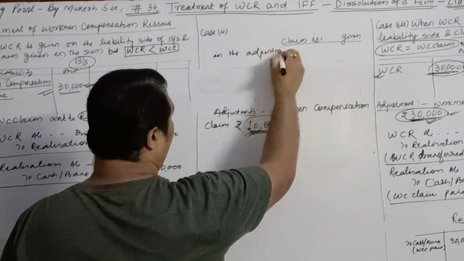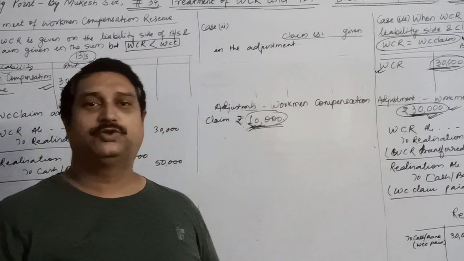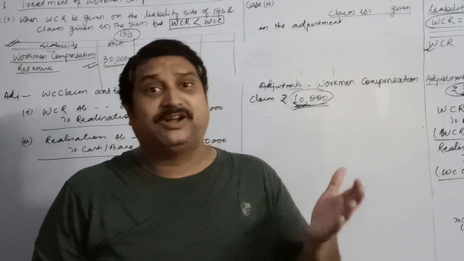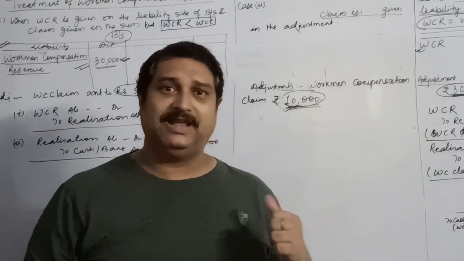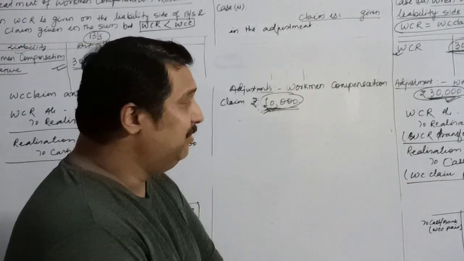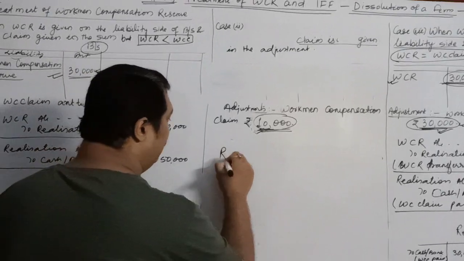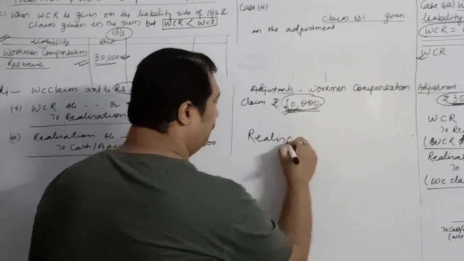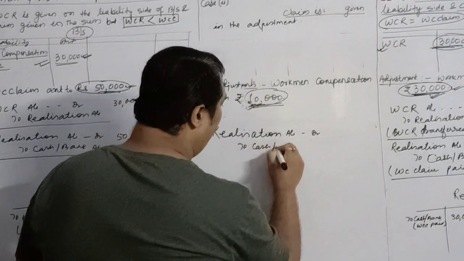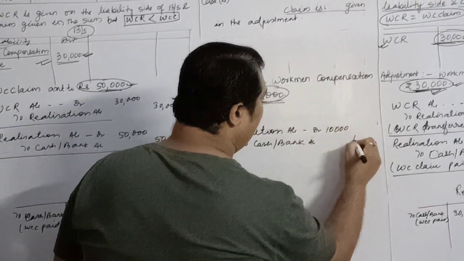Now what will you do? You do not have any reserve. So since you do not have any reserve, children, the ultimate answer is we have to pay off our claim. From which account will we pay off? It is only through the realization account that we can make the payment of any unrecorded liability. This is called unrecorded liability because this is not recorded yet. So the only entry which you will pass for this type of situation is realization account debit to cash or bank account. Here you will write 10,000, which is your liability.